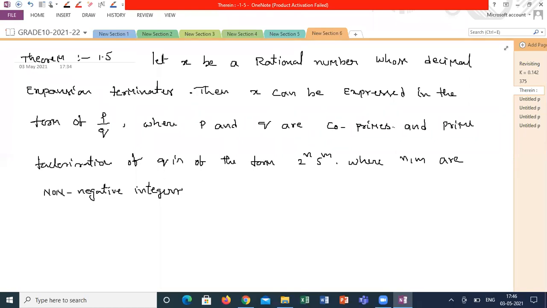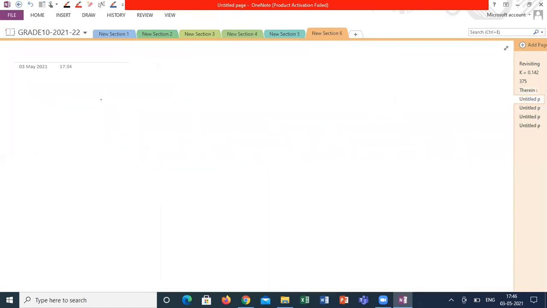Can you give some examples of co-primes? 3, 5. 5, 7. 2, 3.